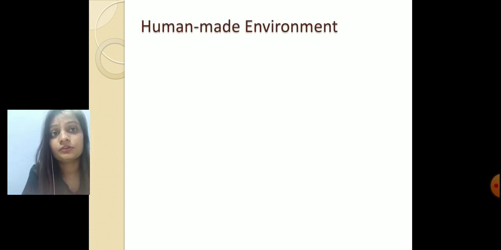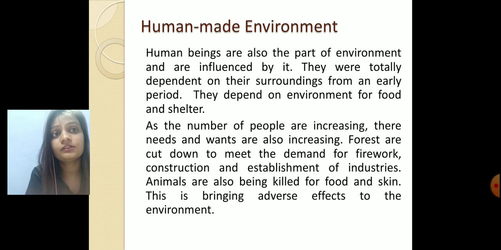Next comes the human-made environment. Human beings are part of the environment and are influenced by it. We are totally dependent on the environment, but as the population keeps on increasing, then what happens? To meet human needs, to fulfill the demand, we cut down forests for firewood, construction and establishment of industries. Animals are also being killed for their skin, food and for fun, such as hunting. So these things bring adverse effects to the environment.